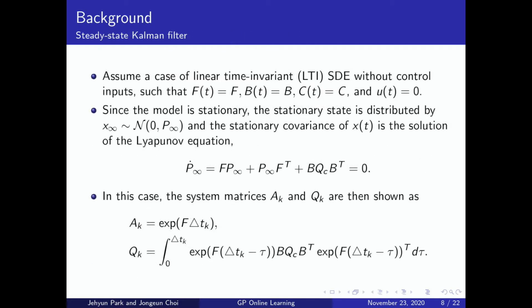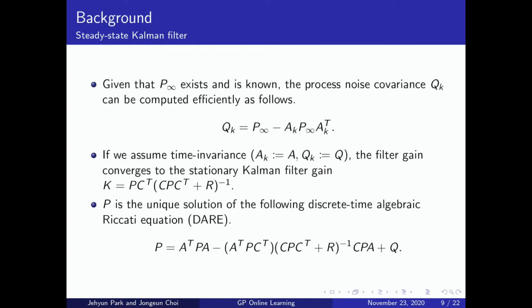Now we assume a case of LTI-SDE without control inputs. In this case, the stationary covariance of x and the system matrices A and Q are obtained as follows. Given that P_∞ exists and is known, then Q_k can be computed more efficiently.